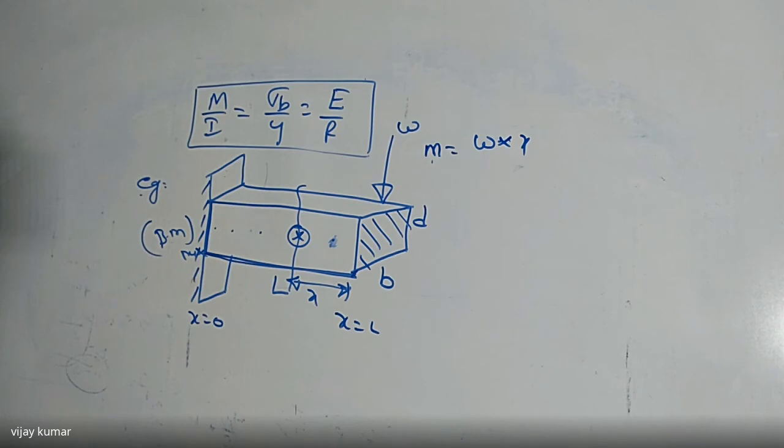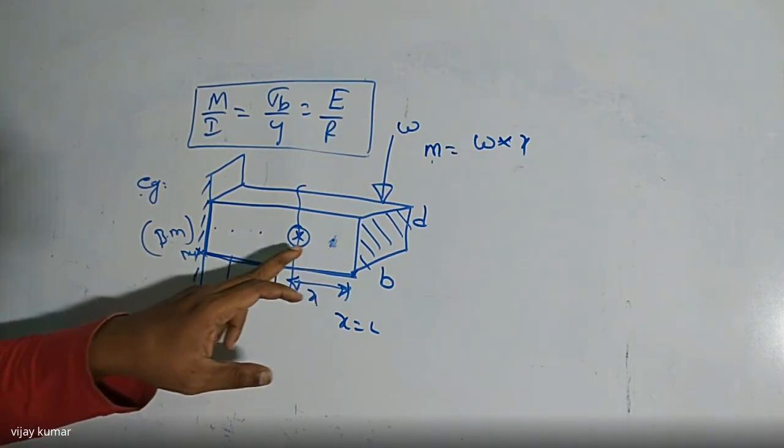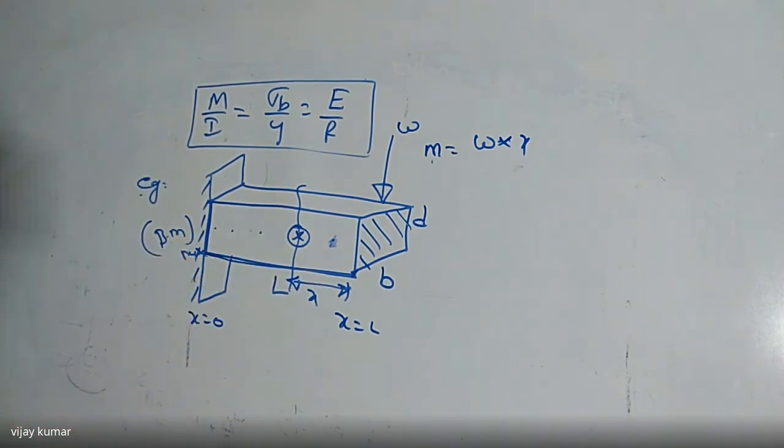So here we are going to study how to maintain uniform strength of the beam without failure. How to maintain the strength at every point the same along the length of the beam. Here, the moment is not the same at every point along the length of the beam.